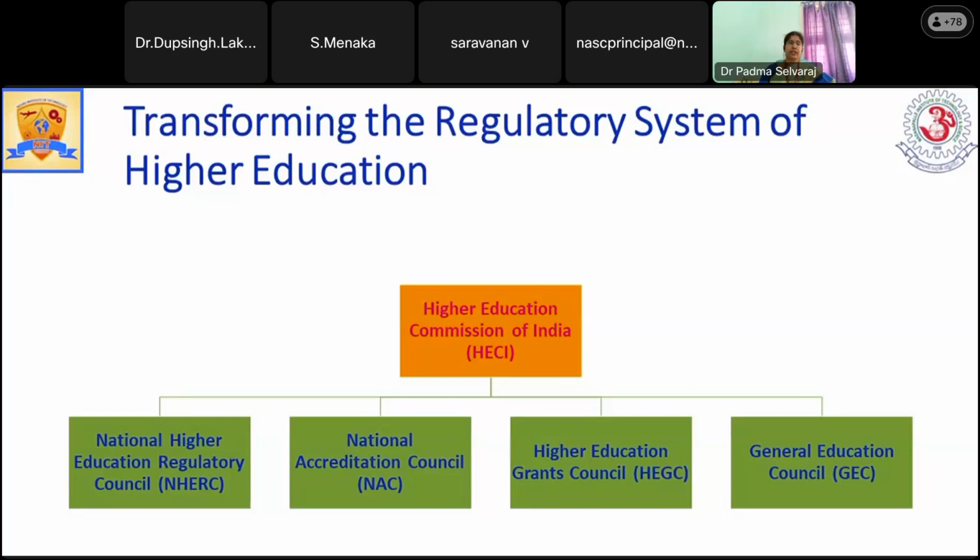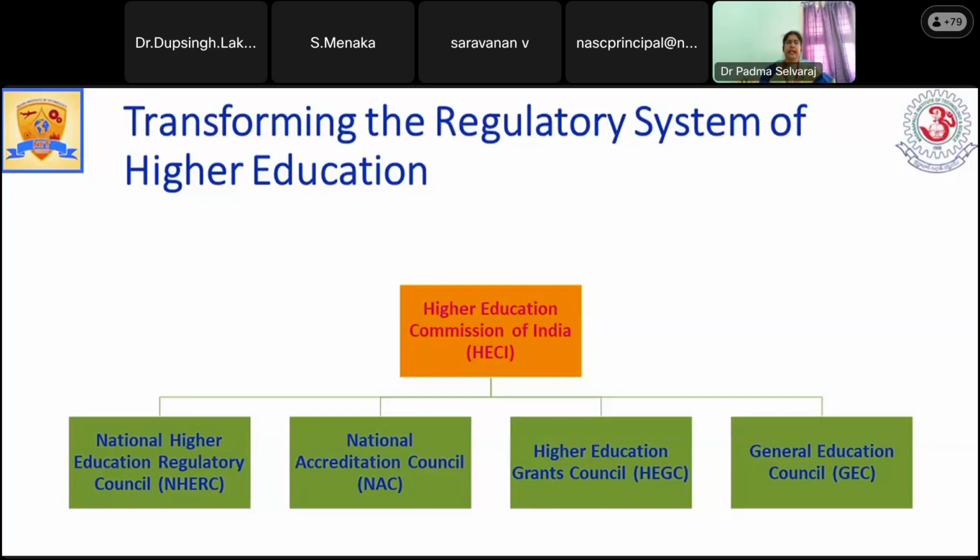So the first one is the National Higher Education Regulatory Council. This will concentrate on framing the policies as well as regulations. On what basis we are supposed to go, and if there is any change in the regulations, that will be defined by this regulatory council only.